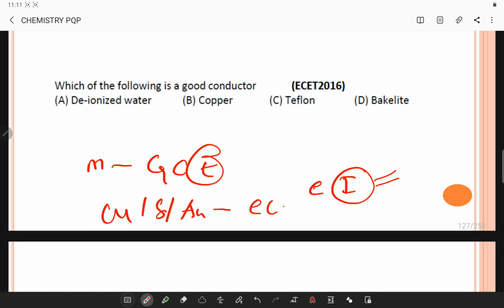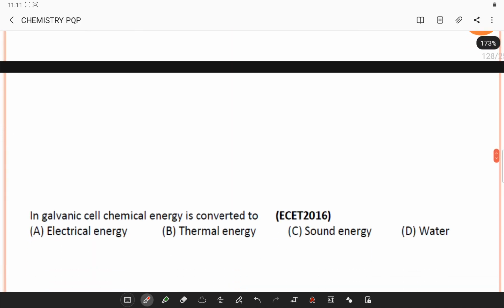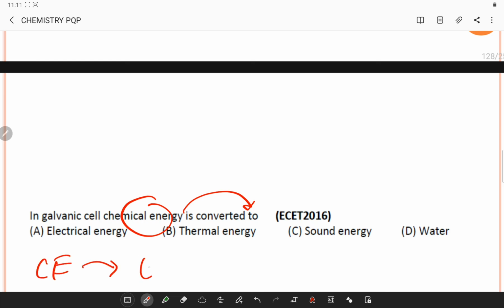So if you see, all of this is a metal, which is your answer. Now, in a galvanic cell, what is a galvanic cell? Chemical energy is converted into electrical energy in a galvanic cell.